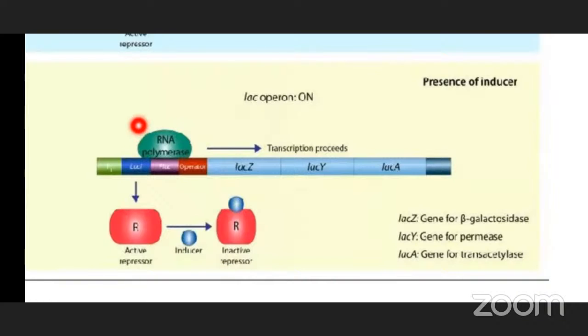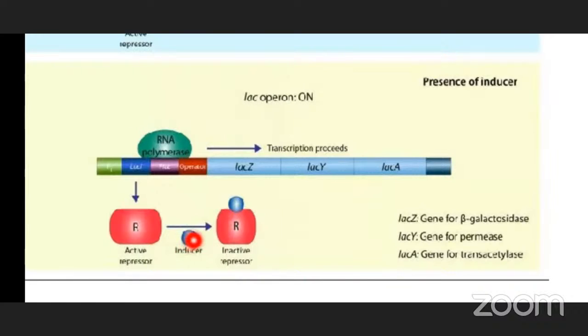So, in this, lactose is available to the E. coli bacterium, and this lactose acts as inducer.